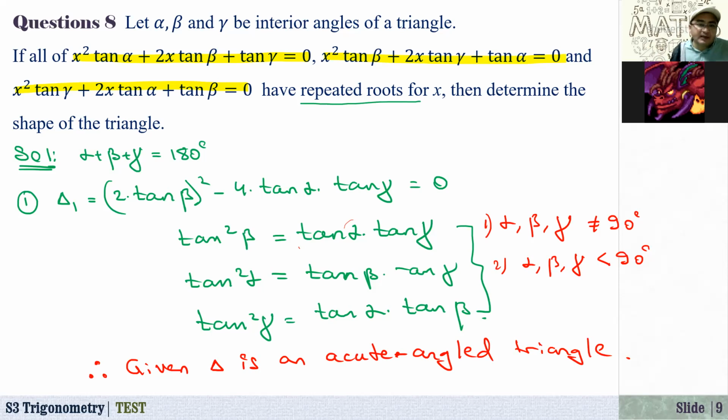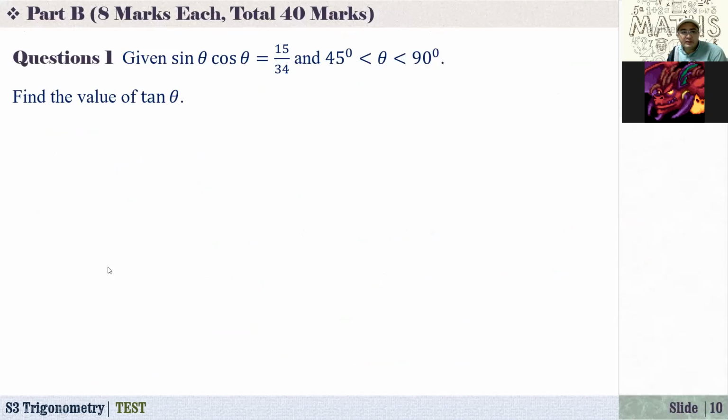Okay, that's it. Actually, when you look at the question, it may look scary, but a little bit of thought may give us shorter solutions. And in part B, I think we have also 4 or 5 questions. Given the sine of theta times cosine of theta equals 15 over 34, and the angle theta is between 45 and 90, find the value of tangent of theta.